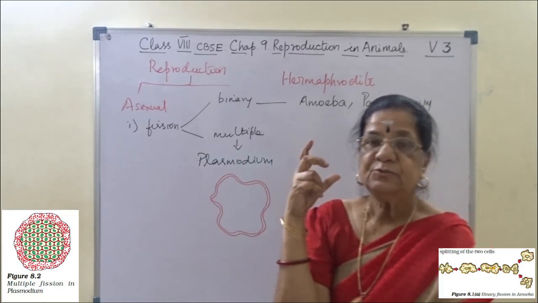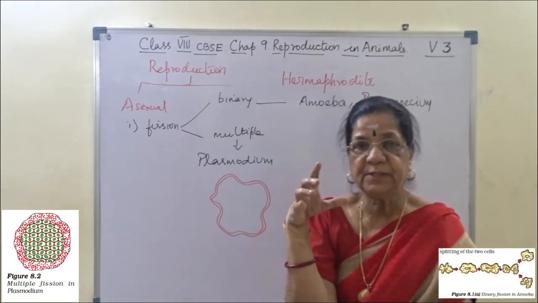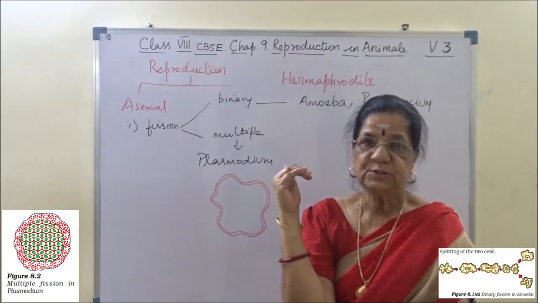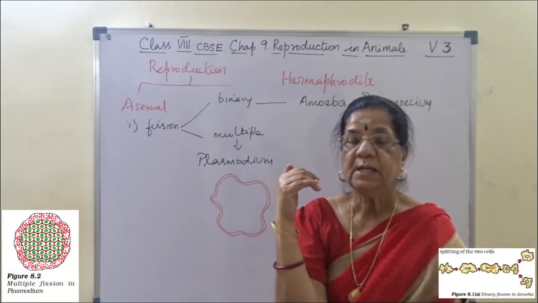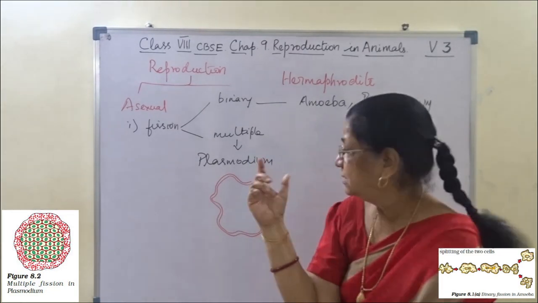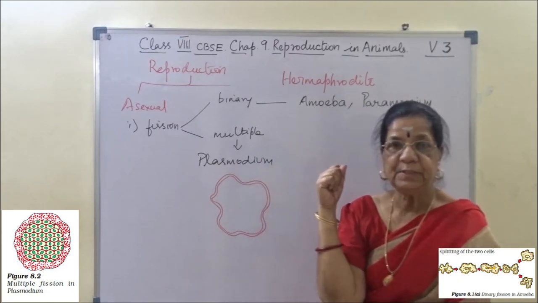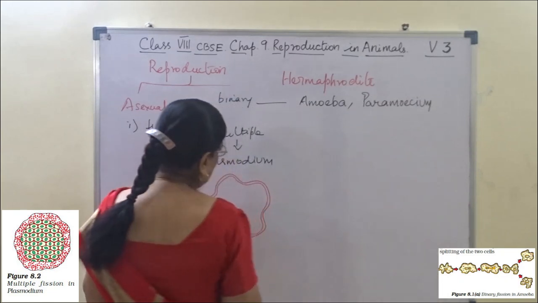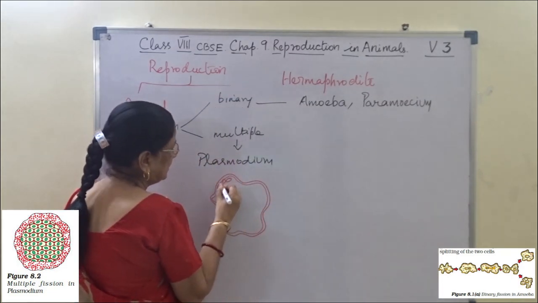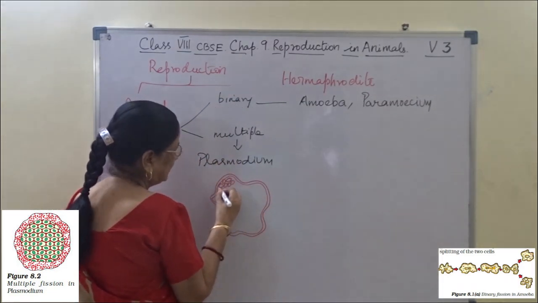In that, first asexual reproduction and then sexual reproduction. That is taking place in the human body. So first asexual reproduction, it is by multiple fission. This is a plasmodium spore where a single nucleus multiplies into many.